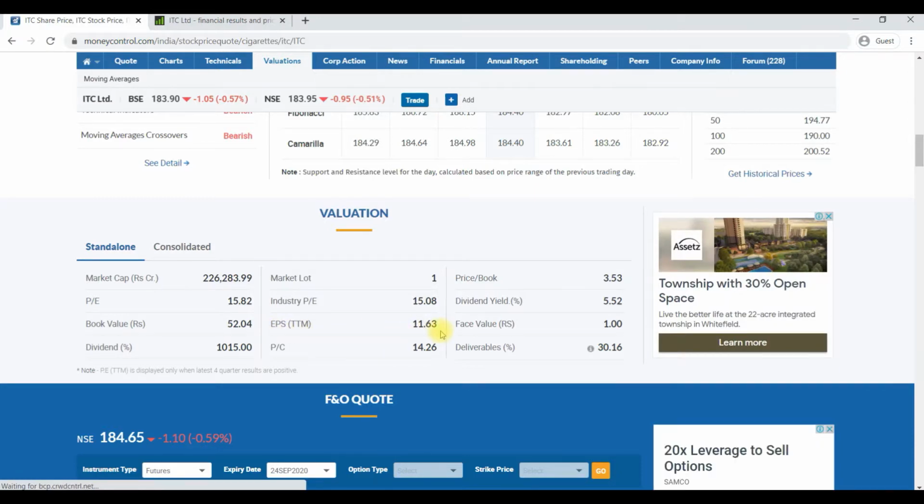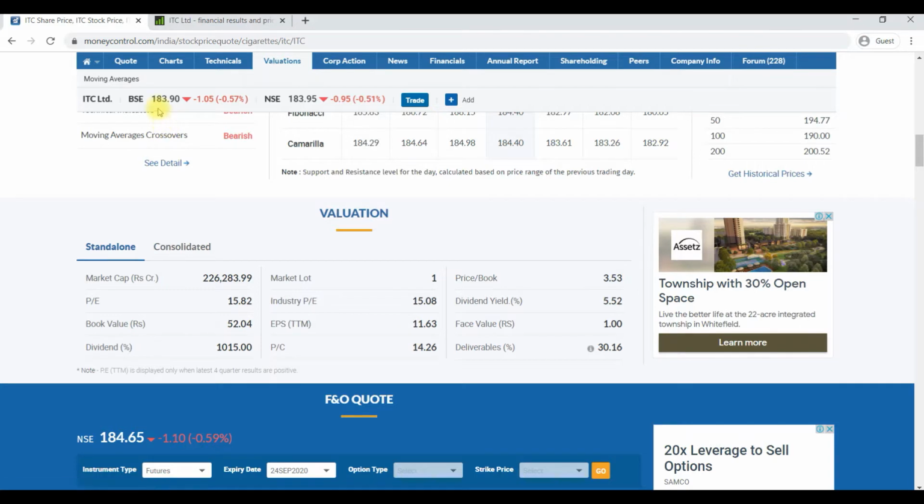In the sense, the profit earned by an investor, that is nothing but company profit per share. 11 rupees 63 paisa is each share's profit in the company.